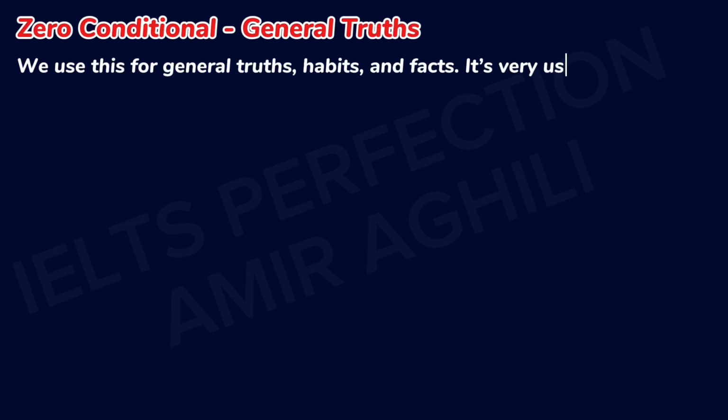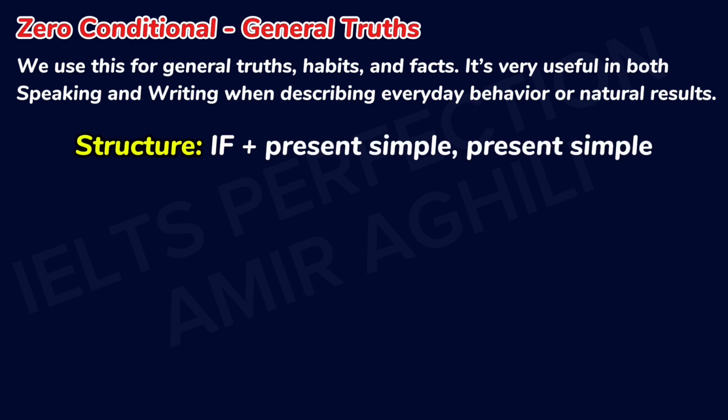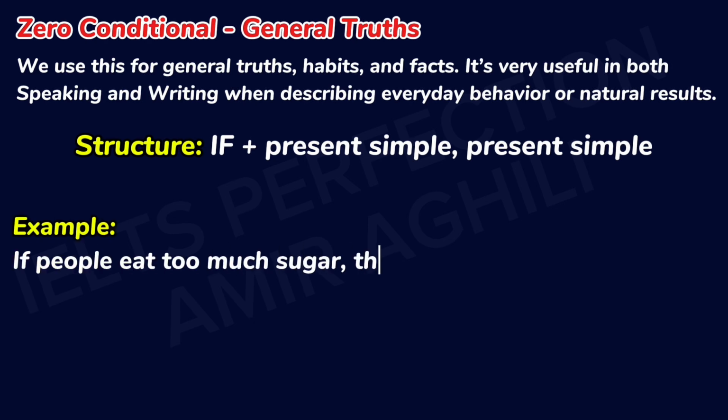Let's start with zero conditional. We use this for general truth, habits, and facts. It's very useful in both speaking and writing when describing everyday behavior or natural results. So the structure is if plus present simple in the first part and present simple in the second part. Let's see an example. If people eat too much sugar, they gain weight.